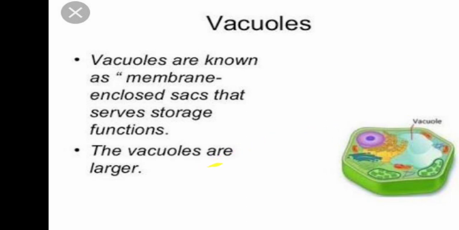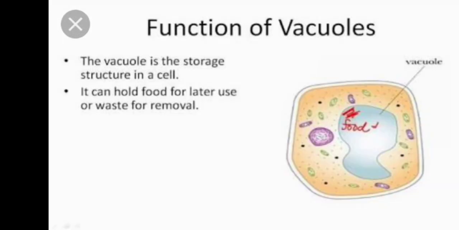The functions of vacuoles: they are storage structures in a cell, commonly called storage bags, for enzymes, alkaloids, proteins, fats, etc. These are the kinds of materials we see in the storage bags.